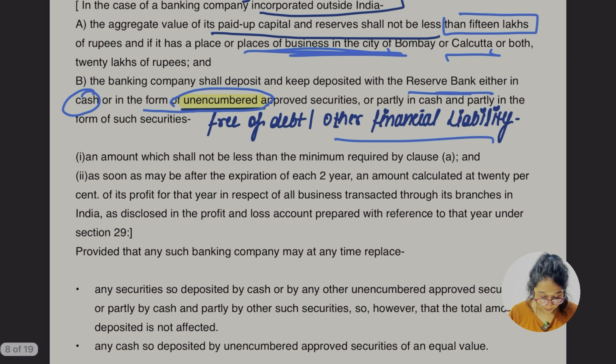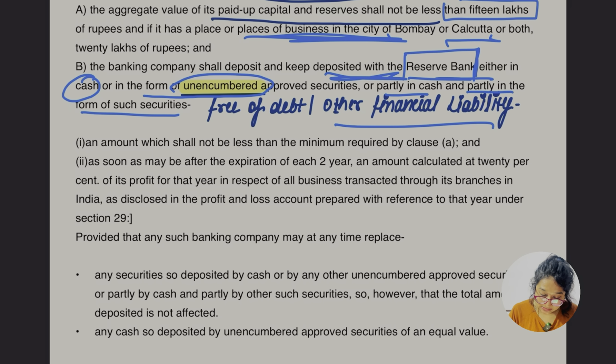So either in the form of cash, securities, or partly in cash and partly in securities. Some portion is to be deposited, in the form of cash or security or partly in cash or security, and it is to be deposited with the RBI.